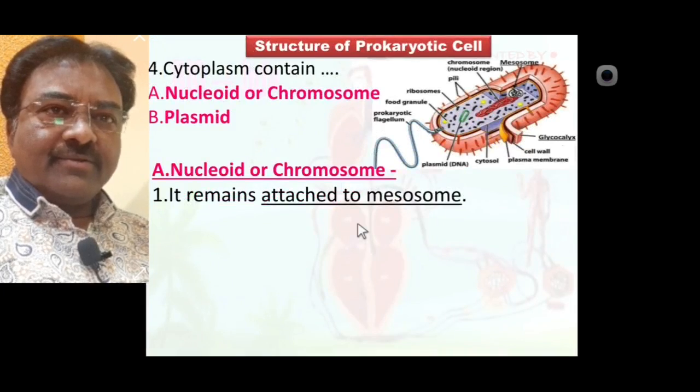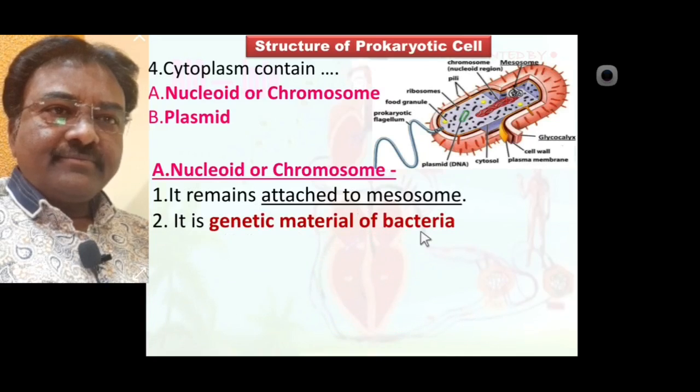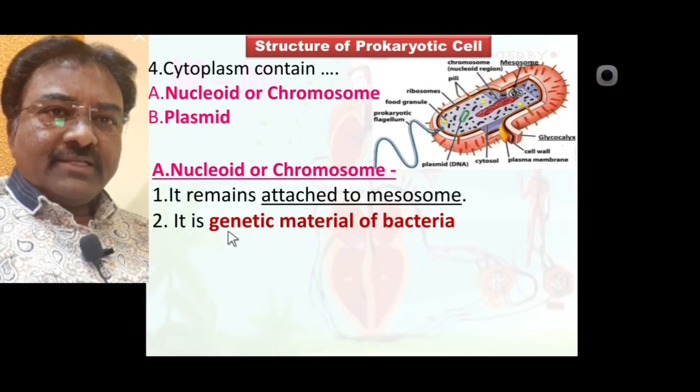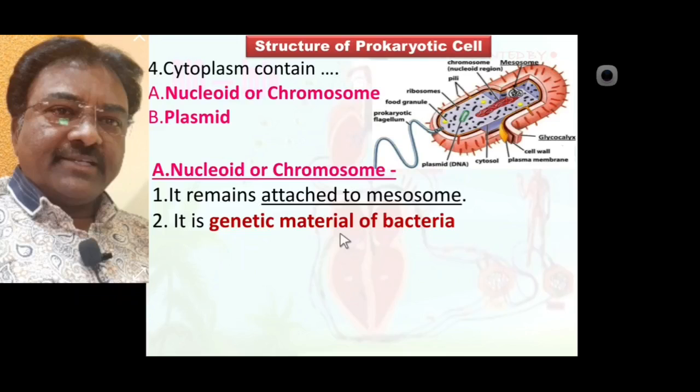The nucleoid or chromosome of the prokaryotic cell is also called the genetic material of bacteria because it is transferred from one generation to the next generation.